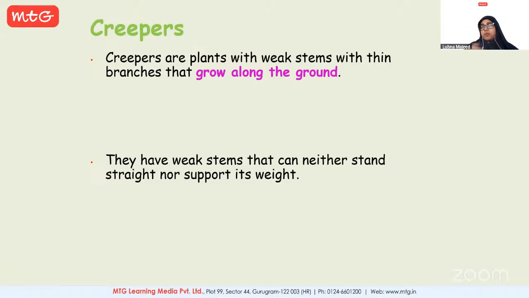So which one is more weak? Which is the weakest, creepers or climbers? Yes, Rosa. Ma'am, banana tree is actually a herb because its stem is soft. No, we'll come to that part later. Okay. Rudav. Yeah. Which is the weakest one? Creepers or climbers? And it's creepers. And why? Because they cannot climb.